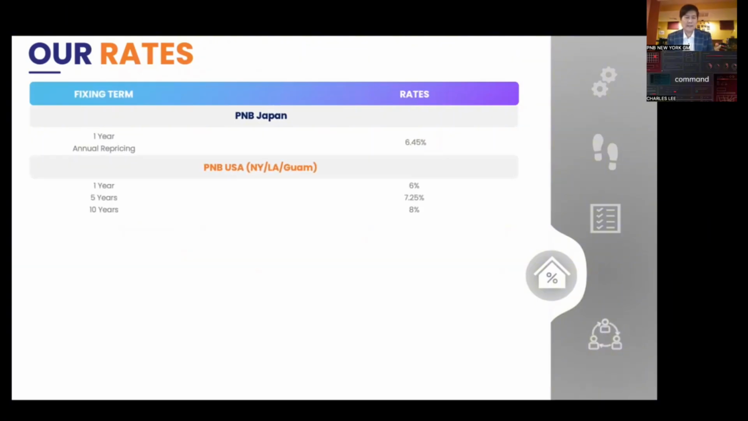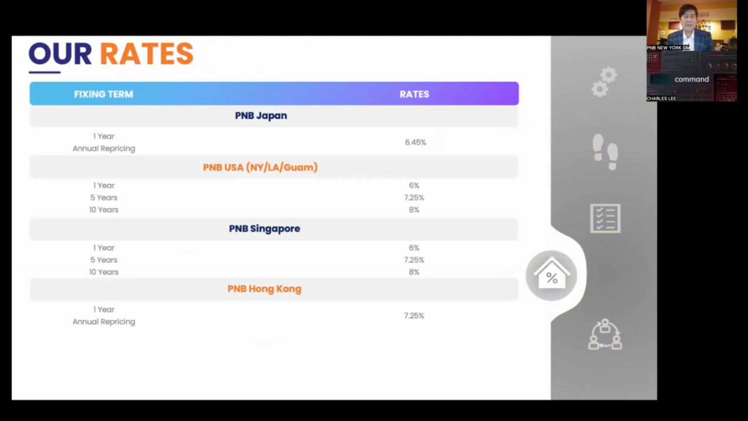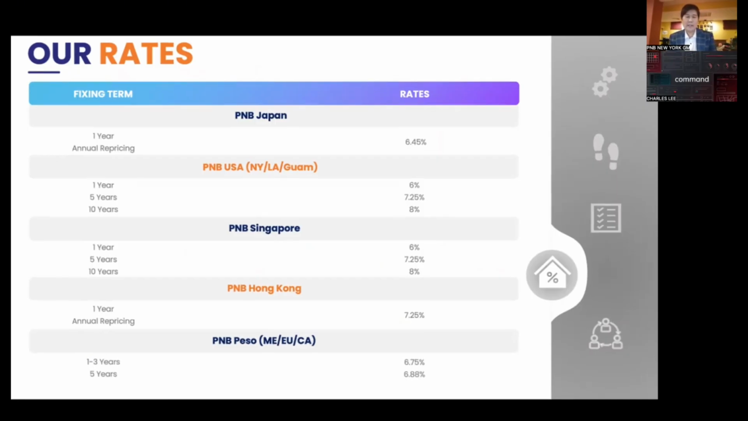Now, our rates. As I've told you, PNB's Own a Philippine Home Loan in the United States offers one of the most competitive and lowest rates in the industry. You take a look at the PNB USA. For a fixed term of 1 year, we grant a rate of 6%. For 5 years fixed term, we grant 7.25%. And for a 10 years fixed term, we grant an 8% fixed rate. Next slide, please.